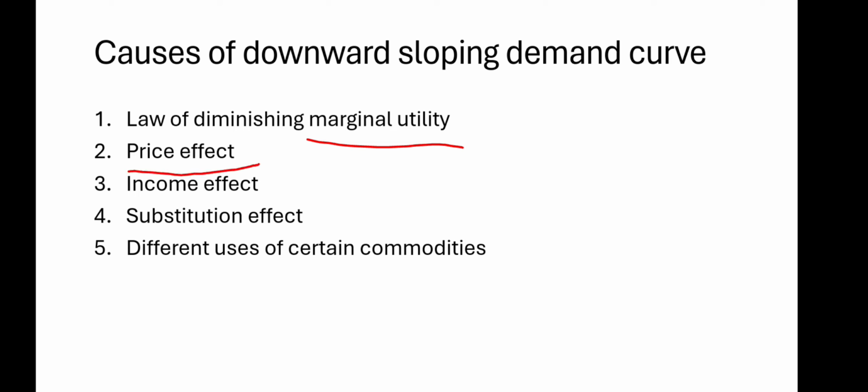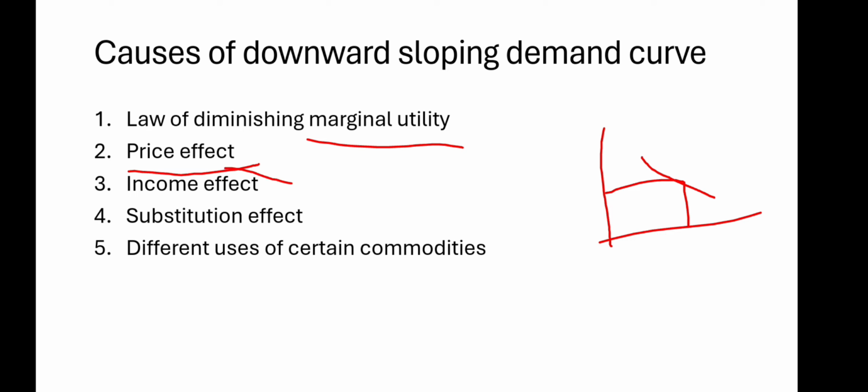Second one is the price effect. It's also very important, you know. It's a very important cause which shifts the demand curve downwards. Every commodity has certain consumers, okay, but when its price falls, new consumers start consuming it. So as a result, the demand will increase in the same manner because more consumers are being added. On the contrary, when the price of a commodity increases, so many consumers will either reduce or stop its consumption. This will lead to a reduction in the demand curve. It's all due to the price effect.